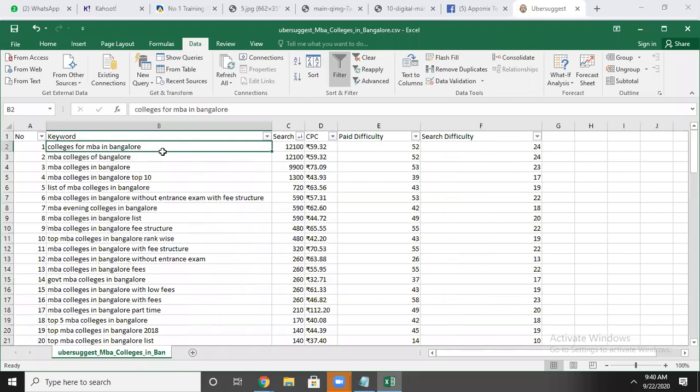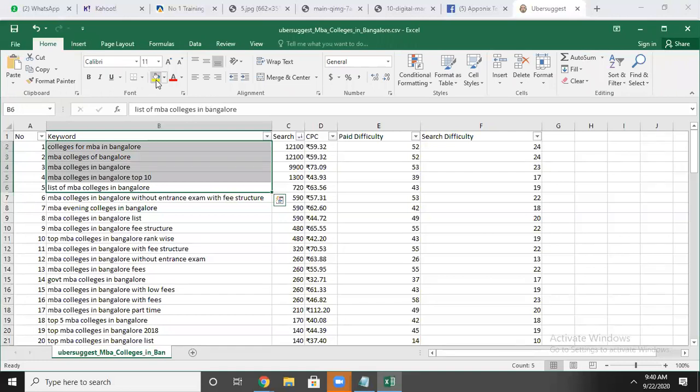MBA colleges in Bangalore is required. And top 10 colleges, people searching MBA colleges in Bangalore top, it is also required. List of MBA colleges in Bangalore, yes, it is also required. Let's say all these 5 keywords I have selected. And one more, they are searching MBA colleges in Bangalore without entrance exam with fee structure.